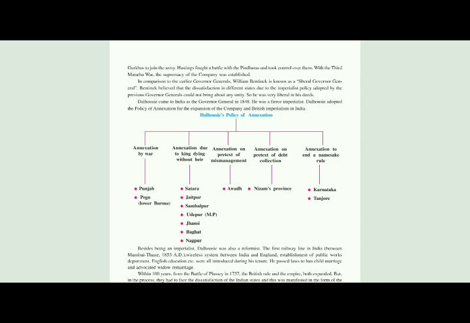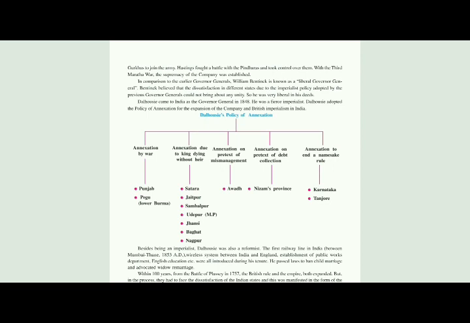As after Wellesley, Hastings became the next Governor General, he fought with the Nepalese and allowed the Gurkhas to join our army. Next, Hastings fought a battle with the Pindaras and took control over them. He fought with the Nepalese, he fought with the Pindaras. With the Third Maratha War, the supremacy of the company was established. So during the tenure of Hastings, there was a Third Maratha War. The supremacy of the company was established. Supremacy means the highest authority.